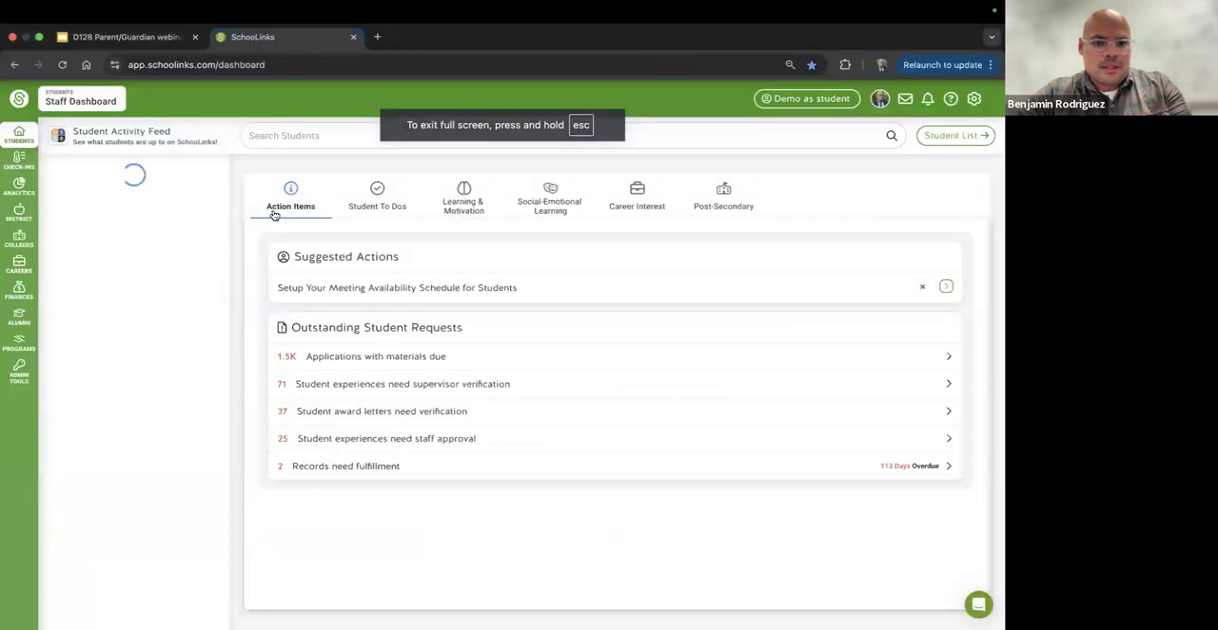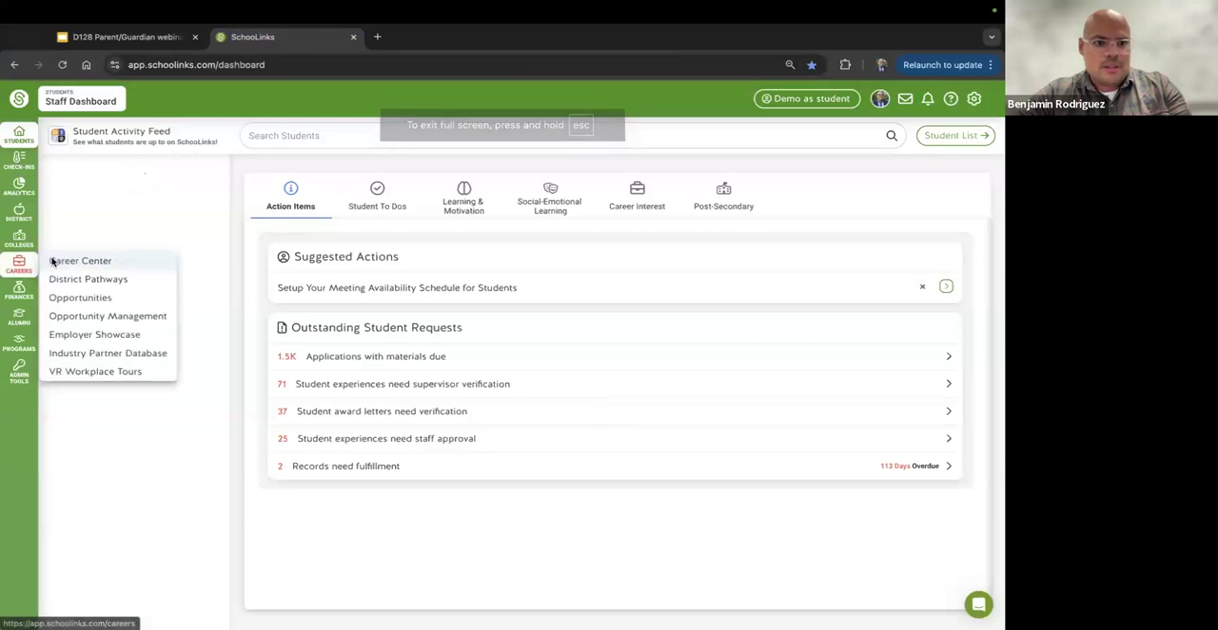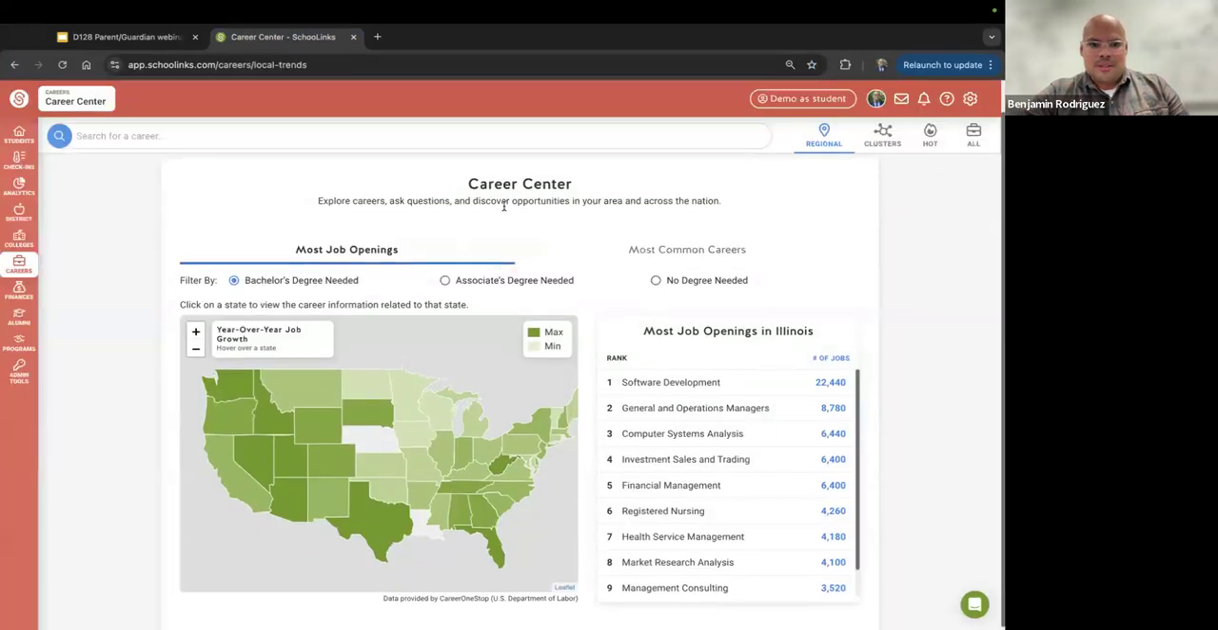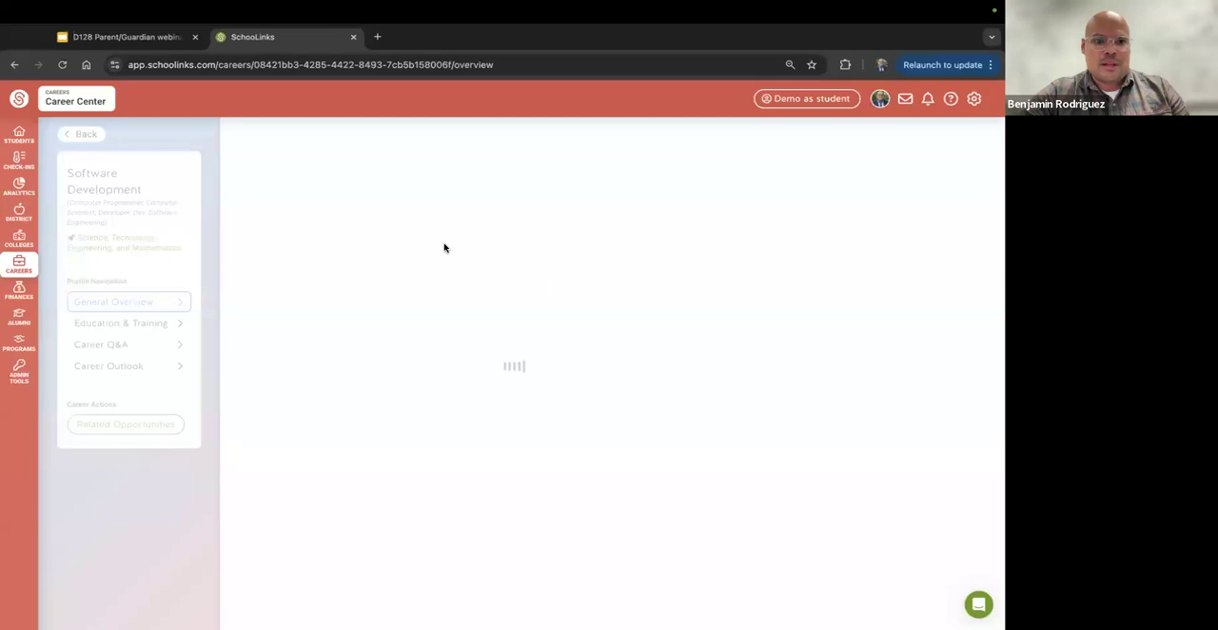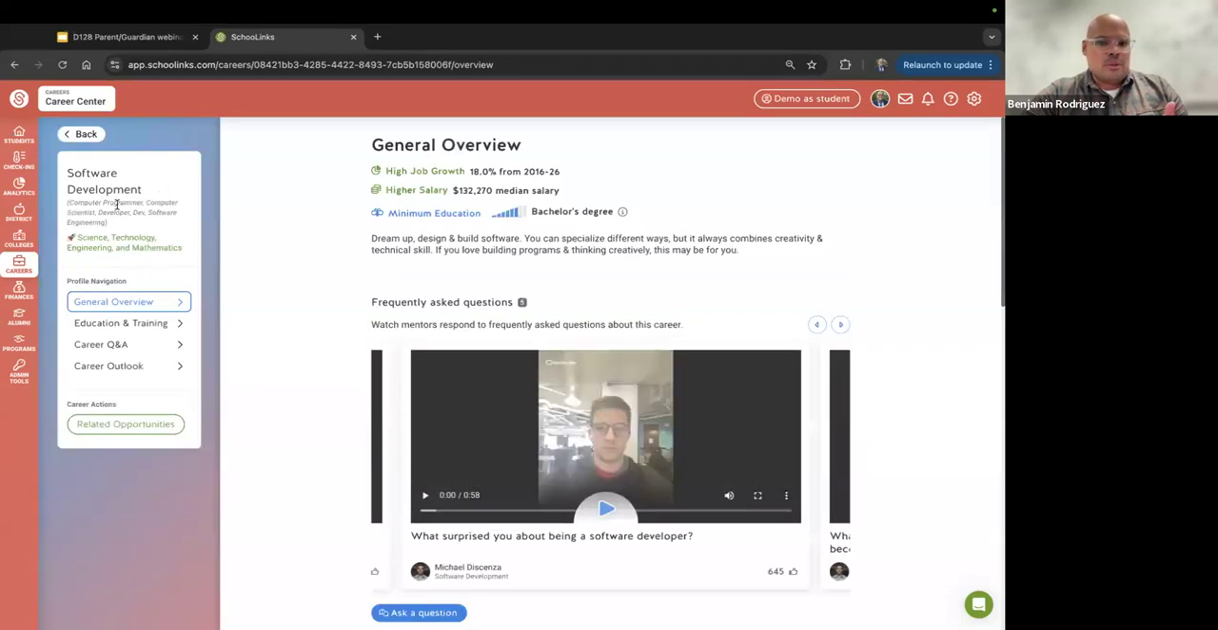And I'm going to go right into SchooLinks, and I'm going to go into the Career Center. So let's navigate here and see what we're seeing. I'm going to jump into one particular career option and walk through what that looks like on the student and family, parent, guardian end. So when you jump into one of these options, perhaps something like software development, that includes computer programmer, computer scientist, developer, software engineer.